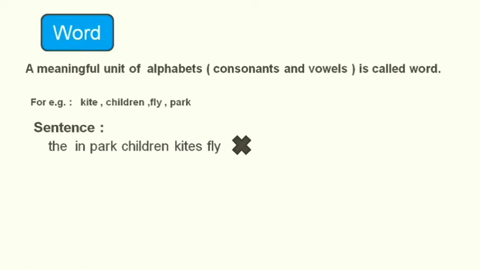But if we arrange them in a proper order, now read this sentence. Children fly kites in the park. Can we say it is a sentence? Yes. This is a right sentence. This is the proper order and the structure of the sentence. Okay.